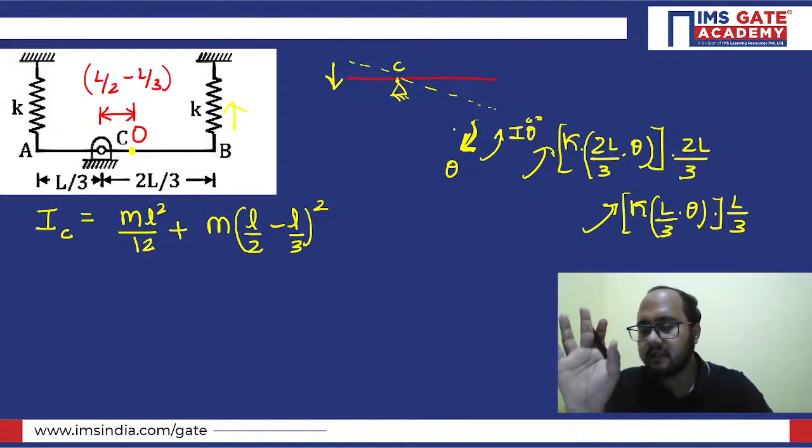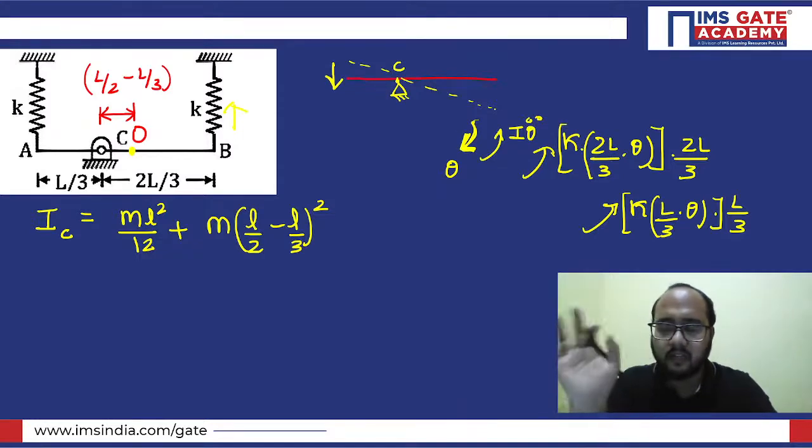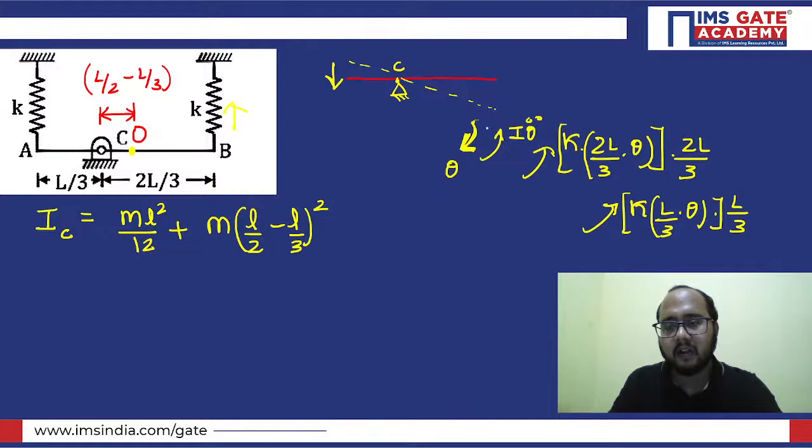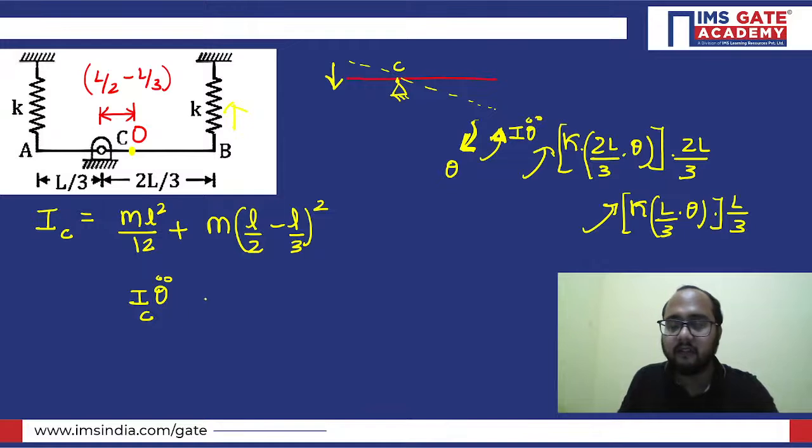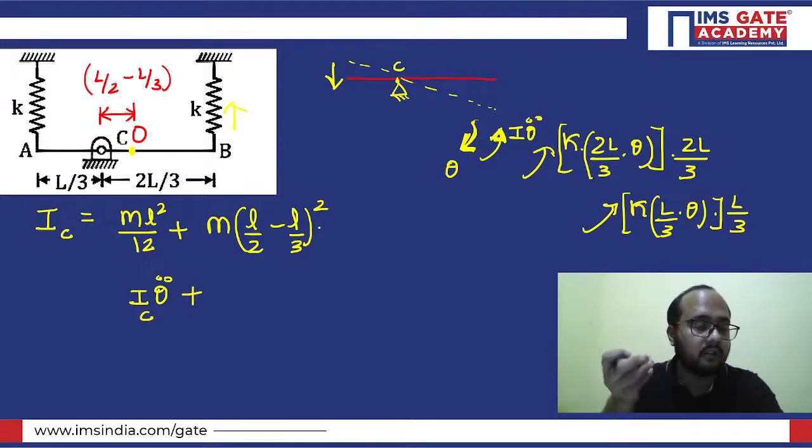So this is the way by which we can apply Newton's second law, right? Just you need to understand here that these are the total torques that are involved here. So you just need to add all the torques. What is the first torque? I theta double dot, which is the inertia torque. You need to take the moment of inertia of the complete rod, so IC we have taken. Another torque will be the restoring torque provided by both the springs, the left hand spring and the right hand spring, right?